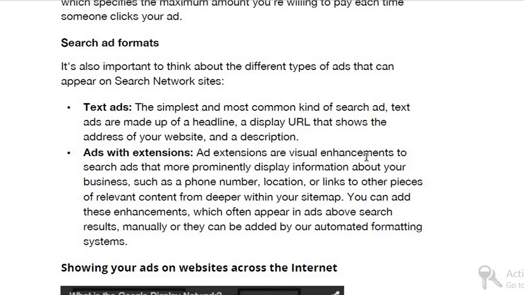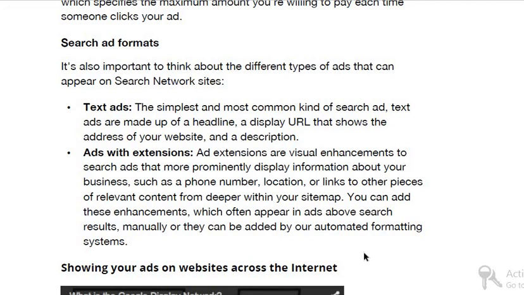Ad extensions are visual enhancements to search ads that more prominently display information about your business, such as a phone number, location, right? It also tells about location or links to other pieces of relevant content. Relevant content means price, maybe displaying some offer, maybe displaying 50% off, from deeper within your sitemap. You can add these enhancements, which often appear in ads above search results, manually, or they can be added by our automated formatting system, right?